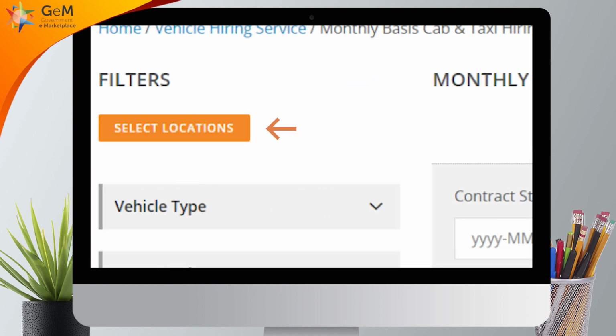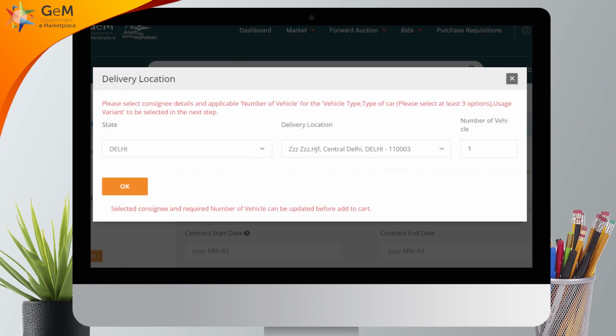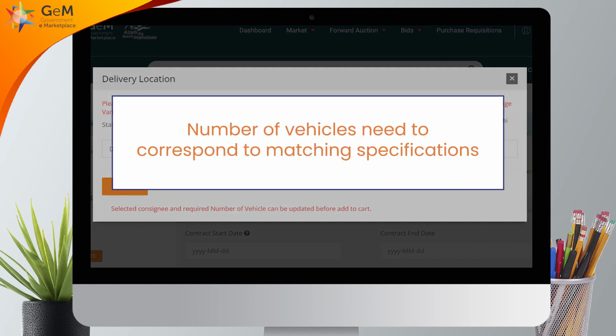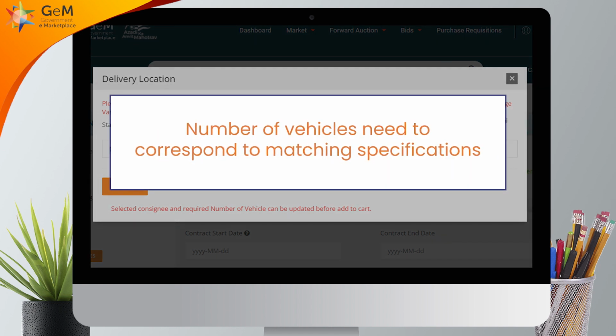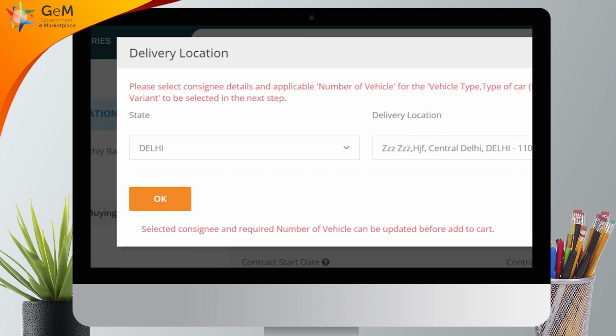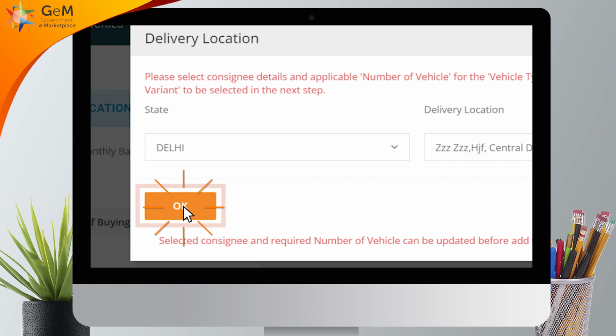Click on Select Location to update consignee details. Buyer can select the state and enter the estimated number of vehicle to be hired. Please note that number of vehicles need to correspond to matching specifications shown in the next slide. Then click on OK to continue.